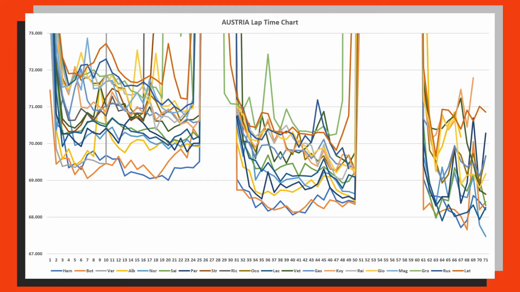This is just a section of 6 seconds worth of racing, and you can see it comes in 3 separate stages. We've got the first stage all the way on the left, then we have the first safety car, then we have a middle portion of the race, then we have the second safety car, and then we have the final portion of the race. But very interestingly, we can see different bands of racing.